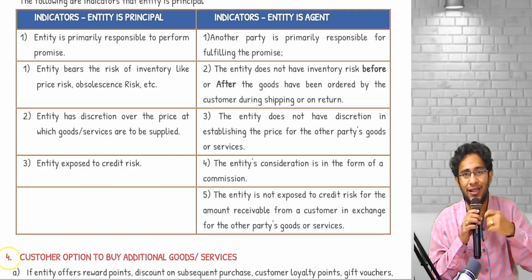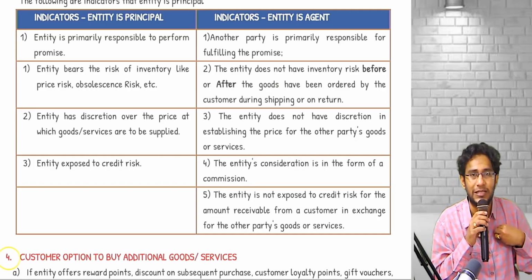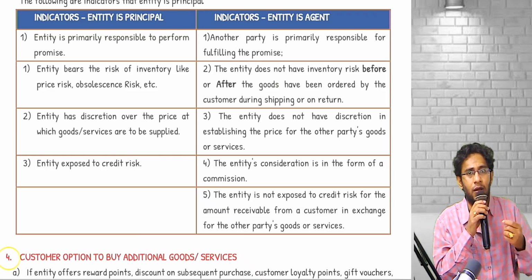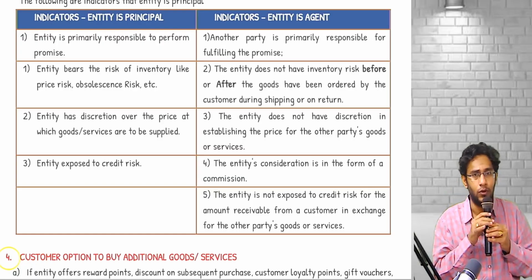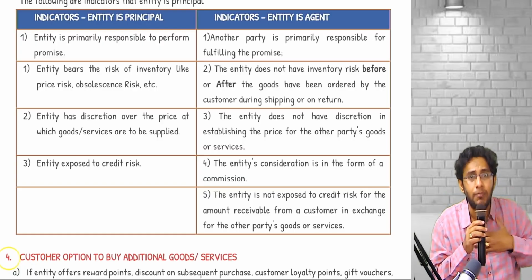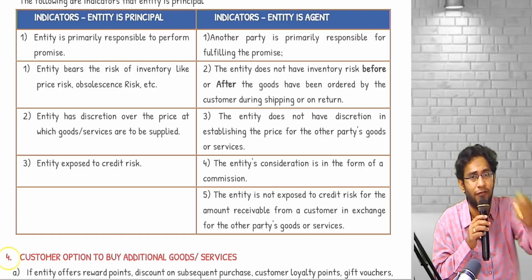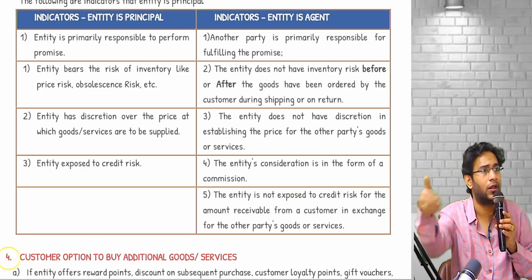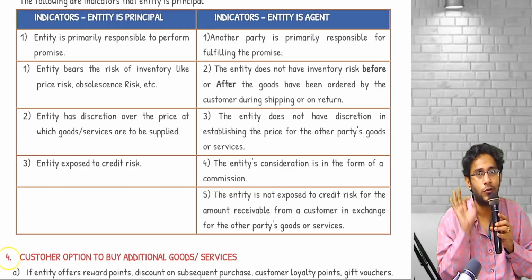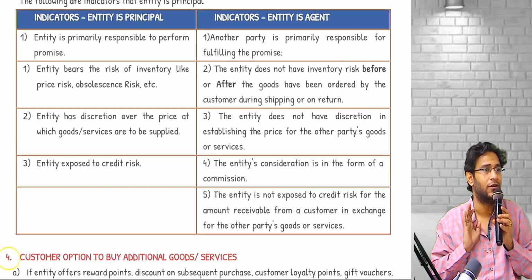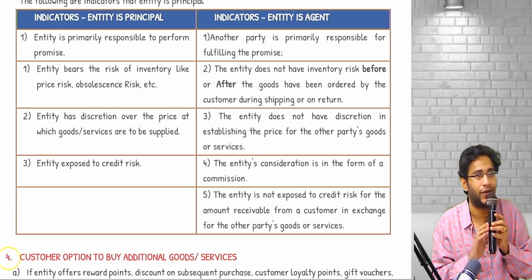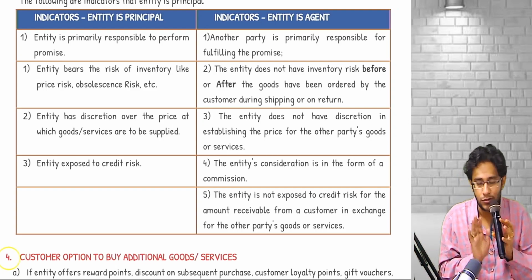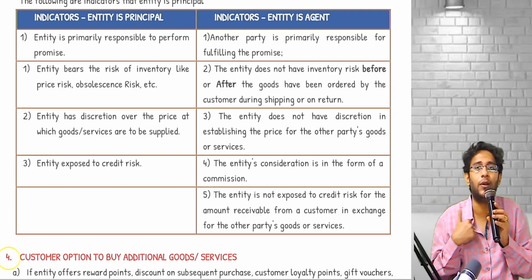Next thing. When I sell the ticket to the customer, am I primarily responsible for fulfilling the promise? What is that obligation? Ticket will give you what, sir? A right to fly. So, when I sell a ticket to the customer, I am prima facie responsible to give him a right to fly. That's all. My goal is not to take him from Hyderabad to London. My goal is only to ensure that he gets a boarding pass correctly. Whether he is happily going to London or he is fighting with the air hostess inside or he did not like the travel, that I do not know. My goal is to get this fellow into the flight. I am primarily responsible for it.